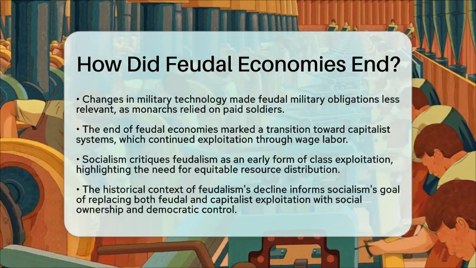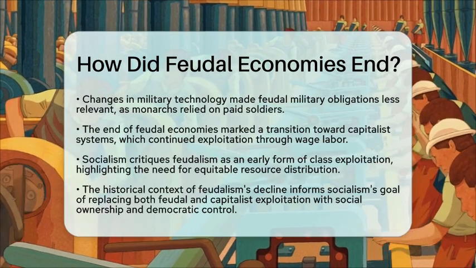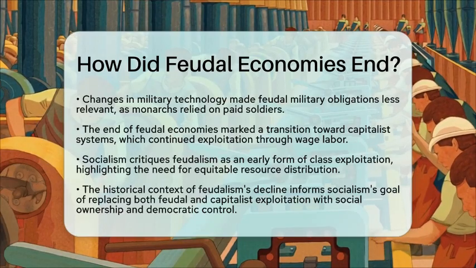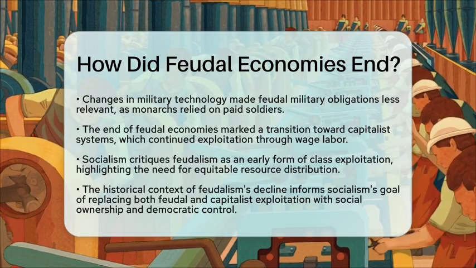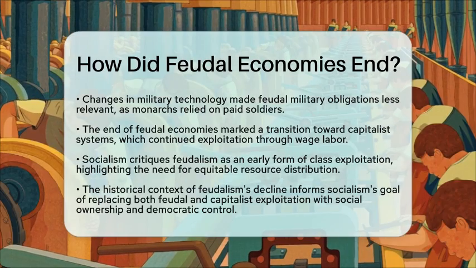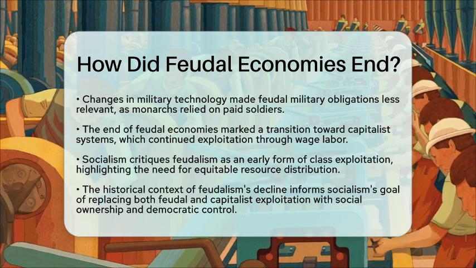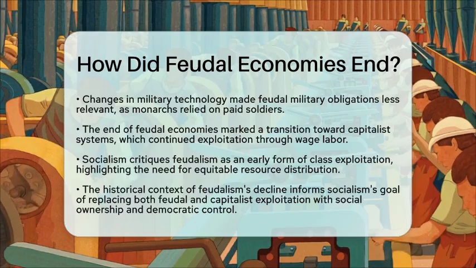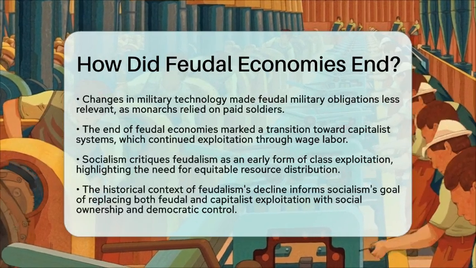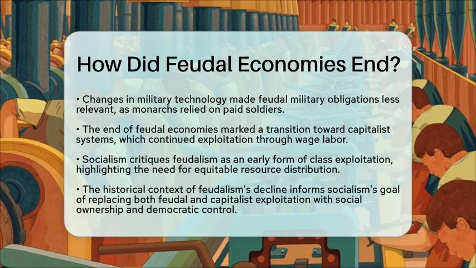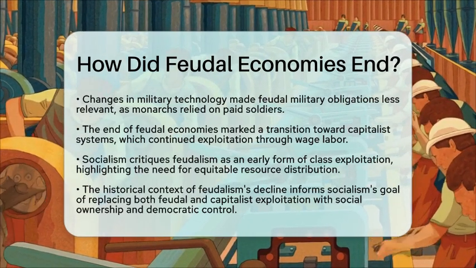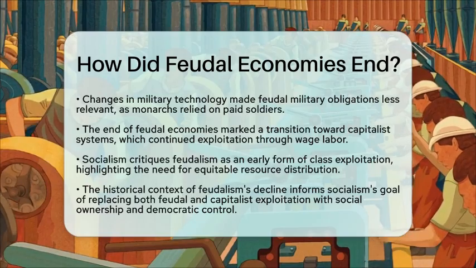The decline of feudalism opened doors for capitalist systems, which continued exploitation but through wage labor and capital accumulation. Understanding how feudal economies ended reveals the historical progression of class relations and exploitation. It highlights the need for systems that prioritize collective ownership and equitable distribution of resources, which socialism advocates.